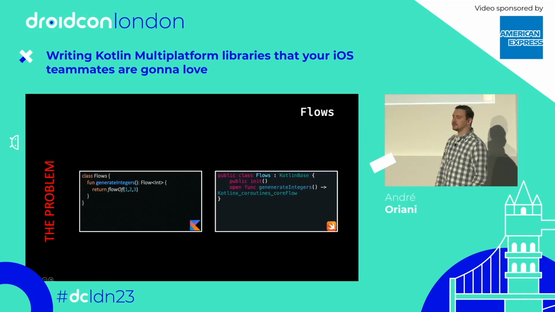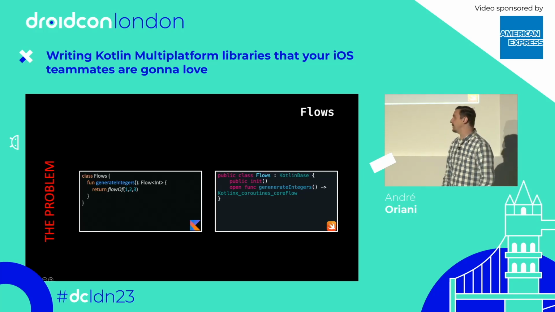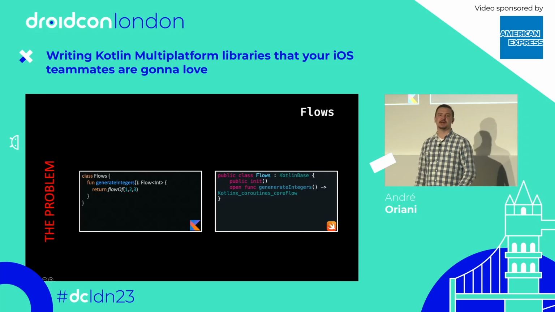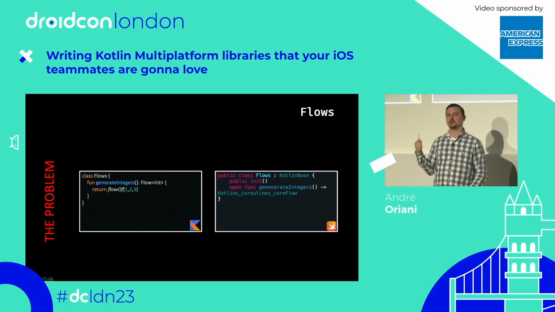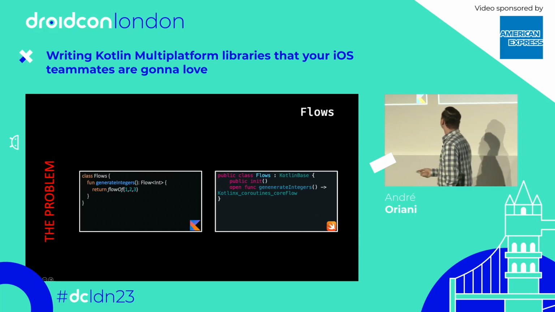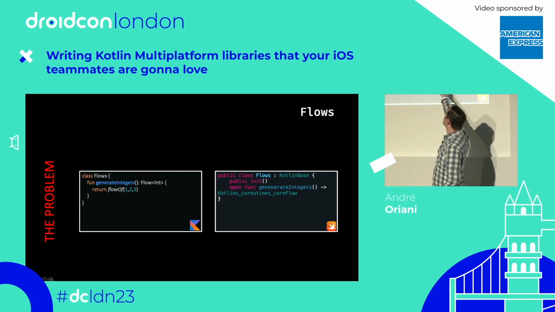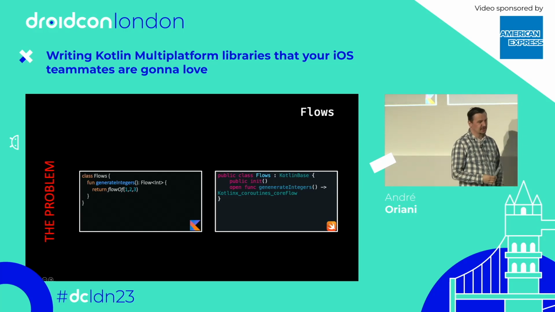So the cancellation here is not propagated to the KMP side. And for flows, things are not better, right? So besides not being able to cancel your flow, StateFlow, SharedFlow, they're all defined as interfaces. And you just learned that interfaces do not support generics. So we can see here in the export of the API that your Swift developer will get the flow, but they won't be able to know that this is actually a flow of ints. So how can we solve this?